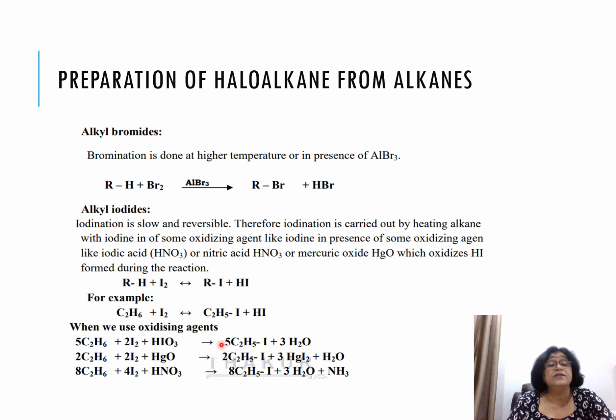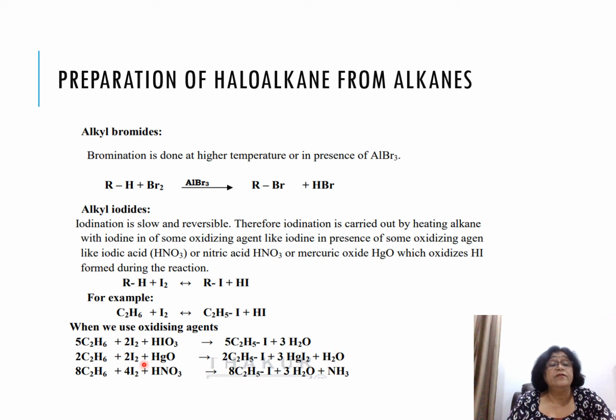Also, instead of iodic acid, if you add HgO, mercuric oxide, the reversibility of the reaction will stop. Ethane will combine with iodine in the presence of mercuric oxide. It will form ethyl iodide, mercuric iodide, and H2O.